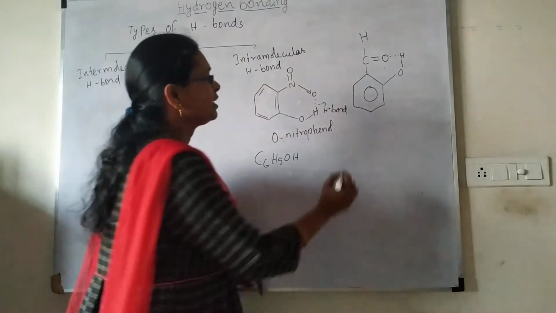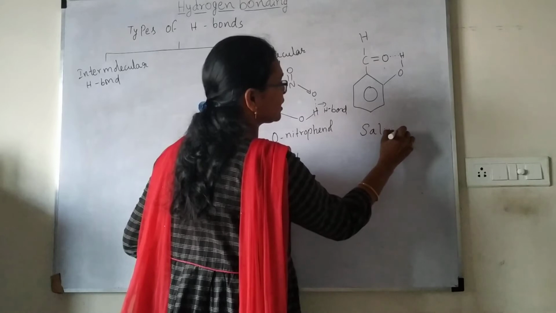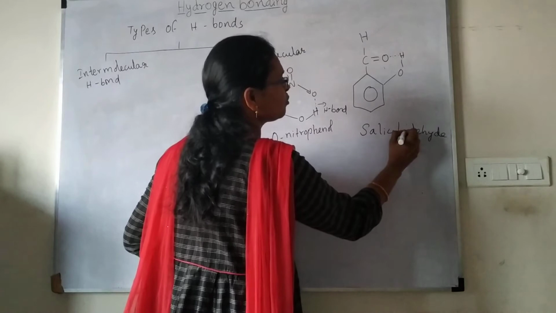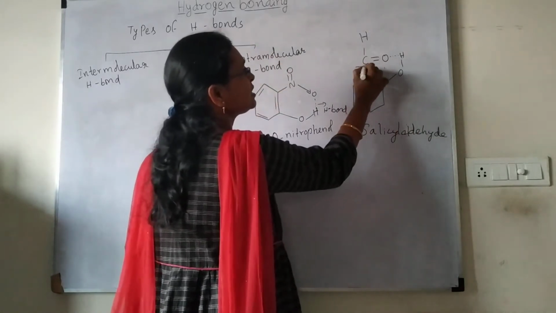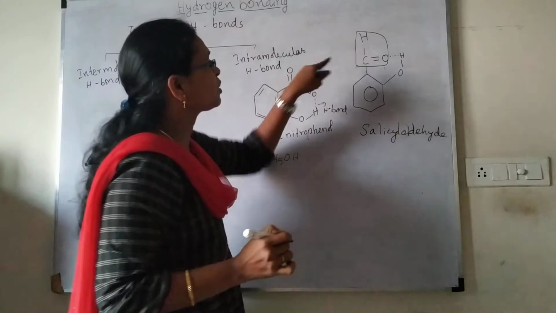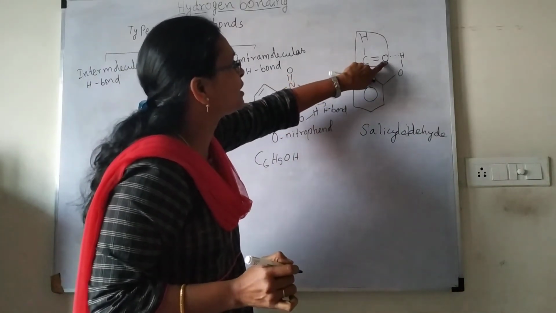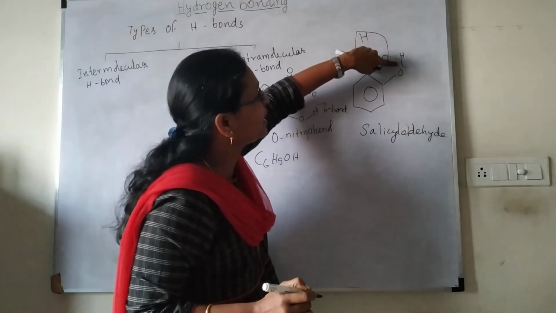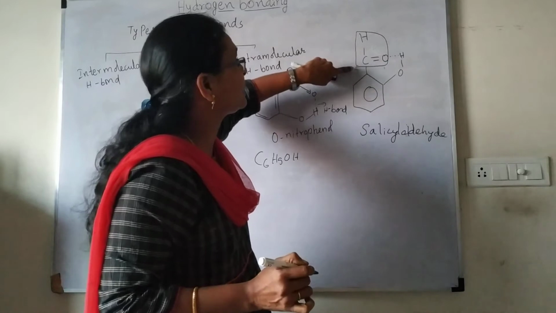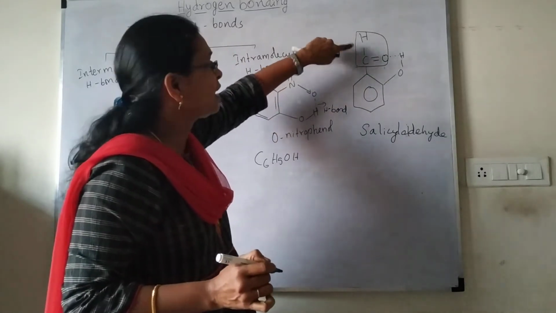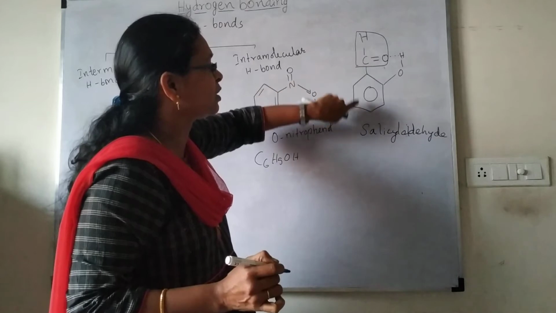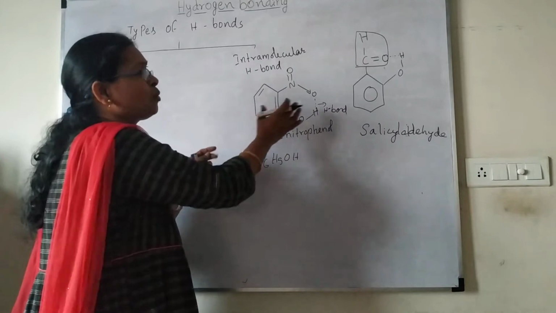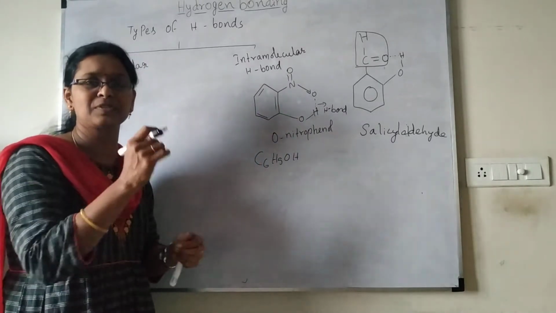And even you see here, the name of this compound is salicylaldehyde. See here, one aldehyde group, CHO, is there, and carbon is bonded with a double bond, and then this oxygen is bonded with the hydrogen bond. Again this is a covalent bond here, attached with the aldehyde group, and the benzene ring. This is salicylaldehyde, and this is how it happens within that molecule. So this is about the types of hydrogen bonding.